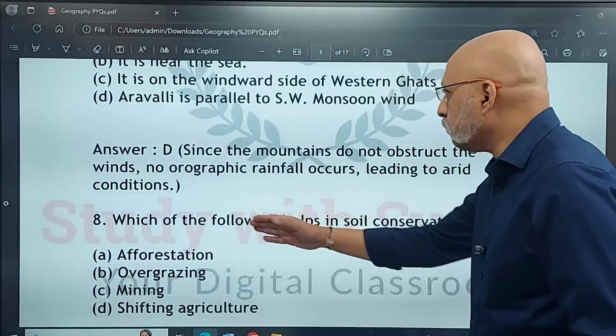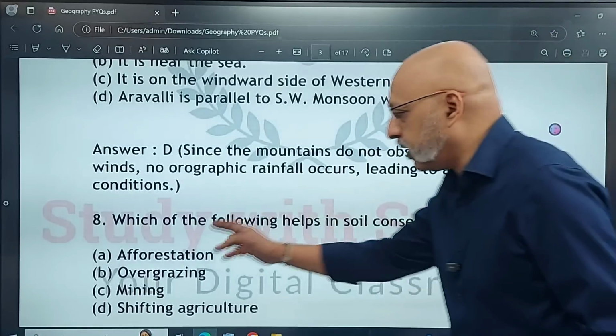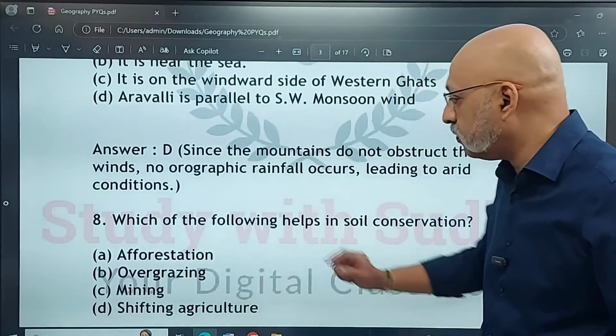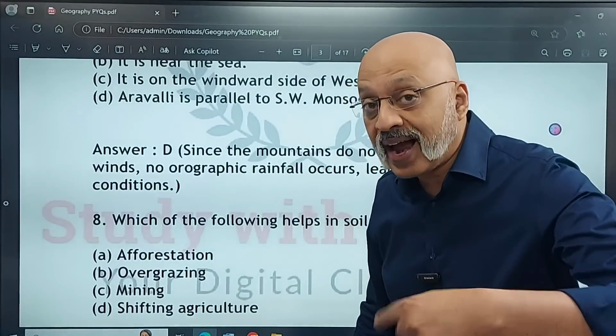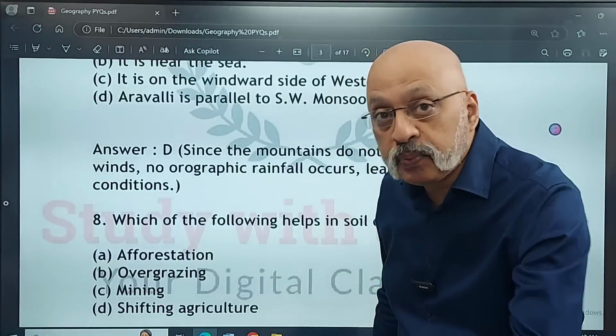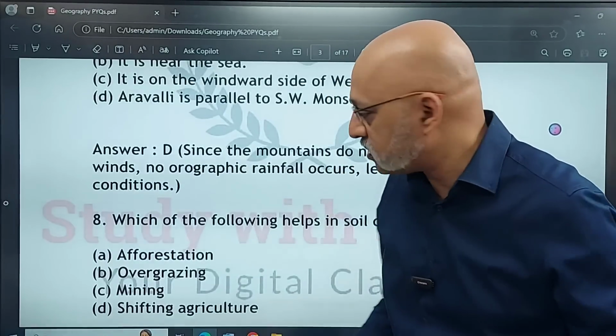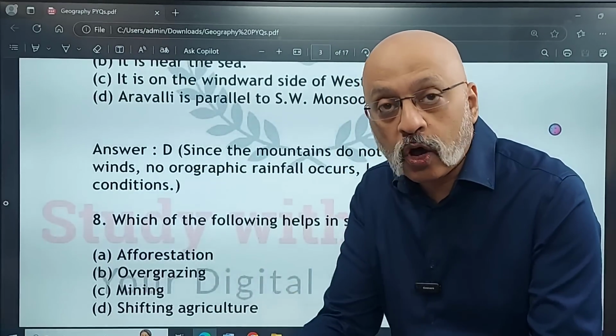Okay, we are back. Which of the following helps in soil conservation? Afforestation, that is to increase the forest cover. Overgrazing by cattle will lead to depletion of the entire grass cover, as a result of which the soil will become loose.